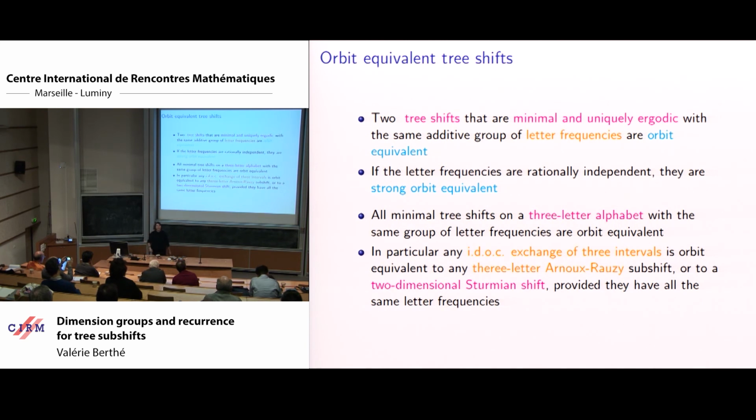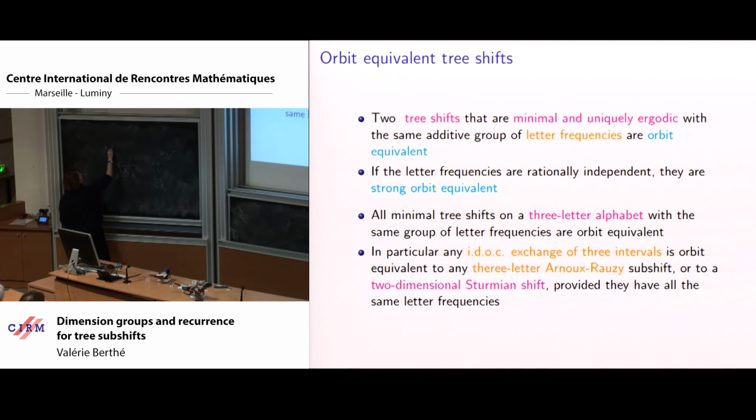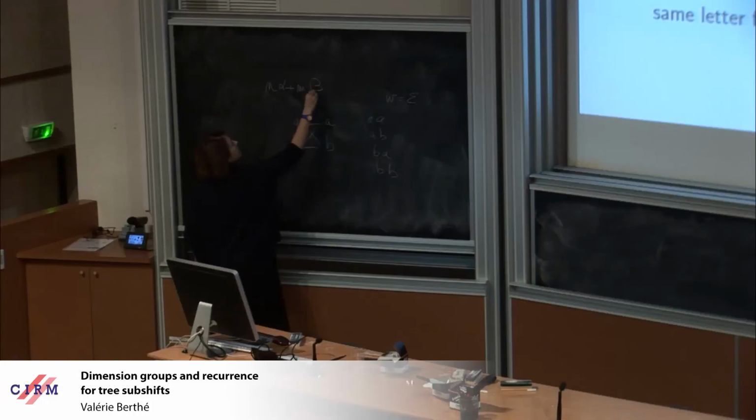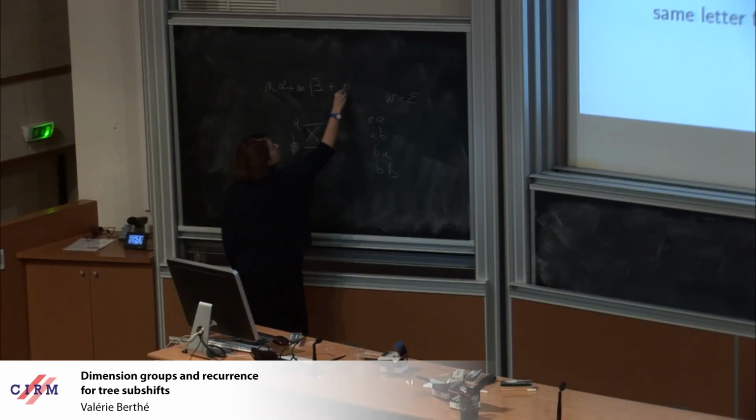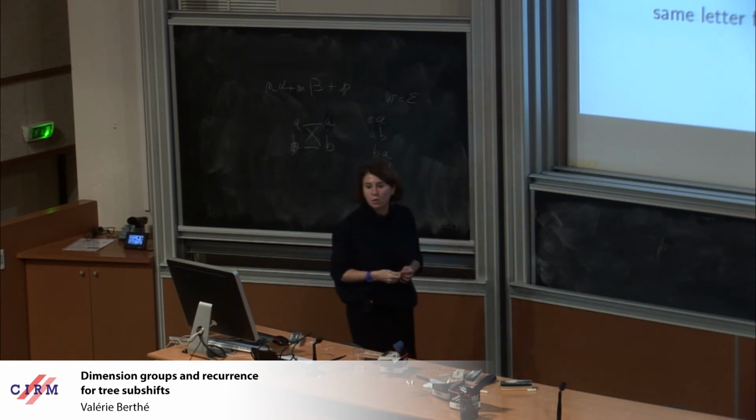In particular, for the example at the beginning, I take an exchange of three intervals, a three-letter Arnoux-Rauzy subshift, or I even take a two-dimensional Sturmian shift, because I could also mention orbit equivalence for mixed Z actions and Z squared actions. For all these objects, this is the description of the orbits which are behind.